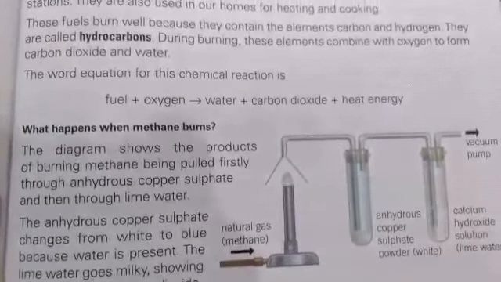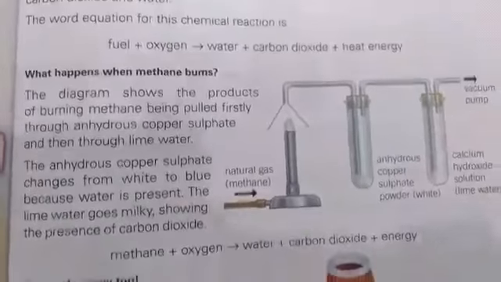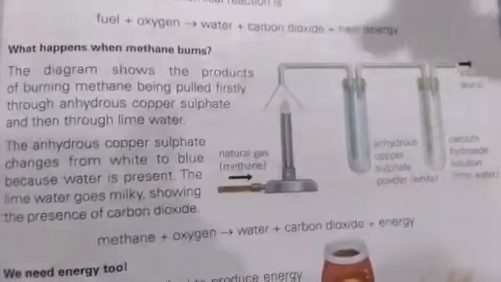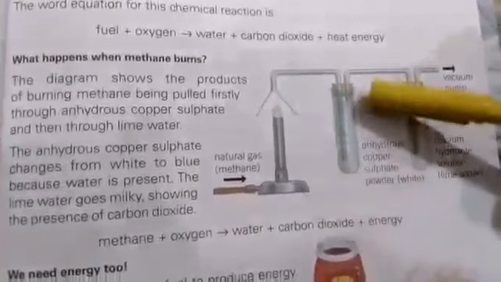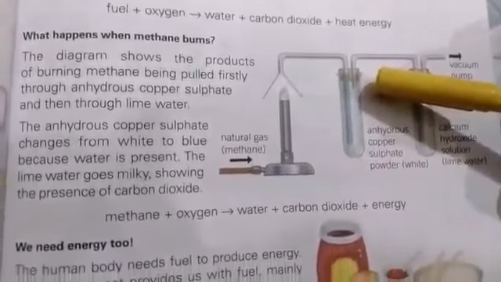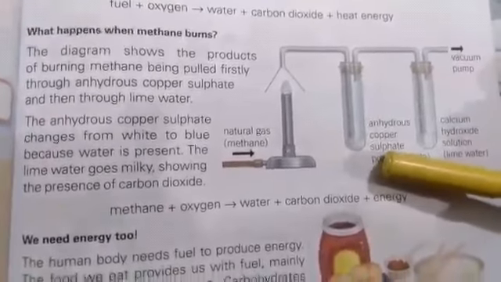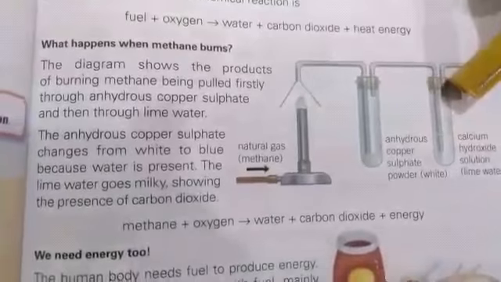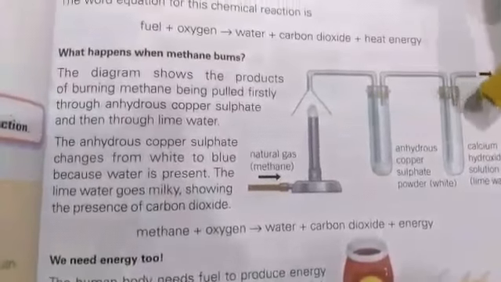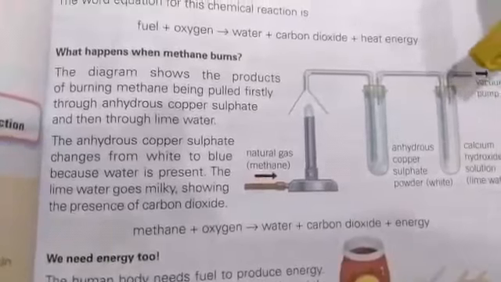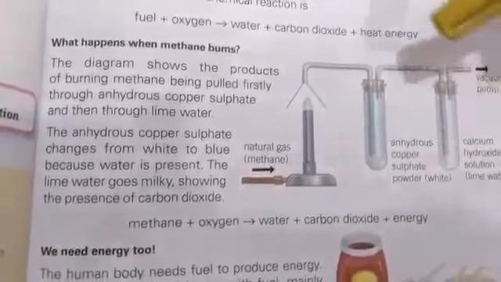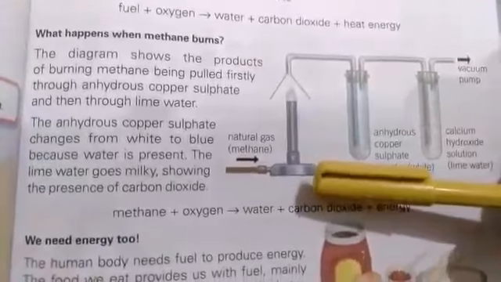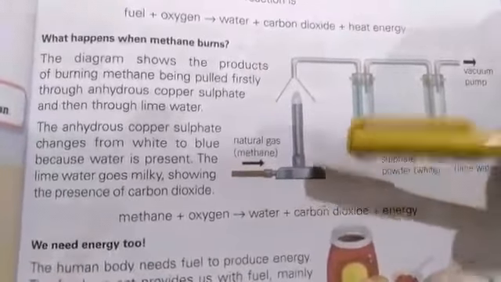In order to confirm the presence of water and carbon dioxide in the products, this experiment is carried out. Students, in this test tube there is anhydrous copper sulfate powder, which is a white powder, and this test tube contains calcium hydroxide solution commonly known as lime water. You know that this solution is colorless, and this is a vacuum pump. Here natural gas whose main component is methane is burning. The products are being pulled.